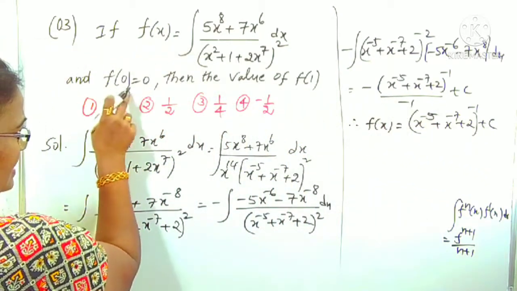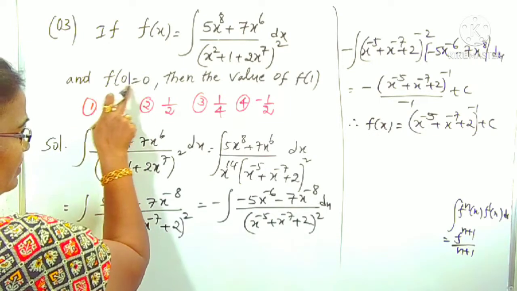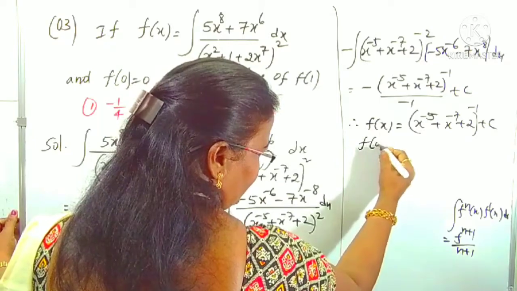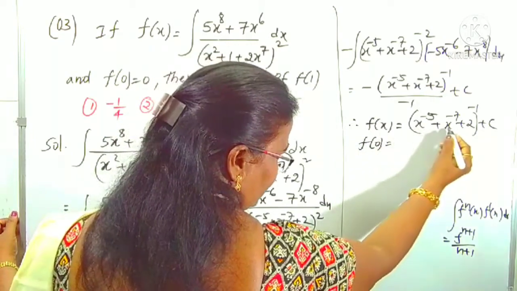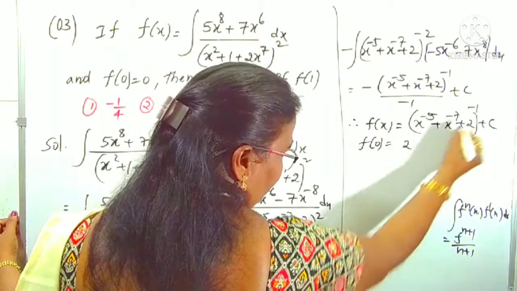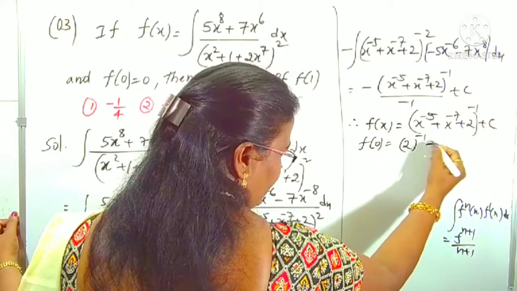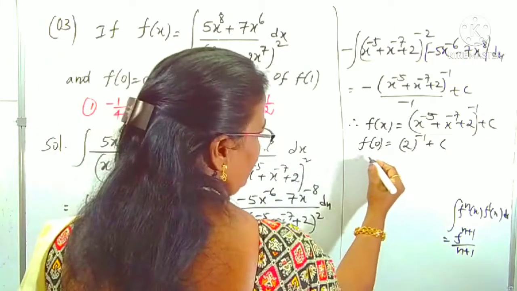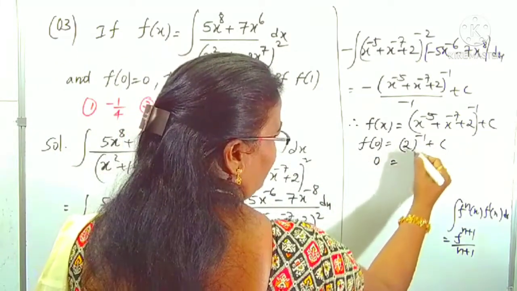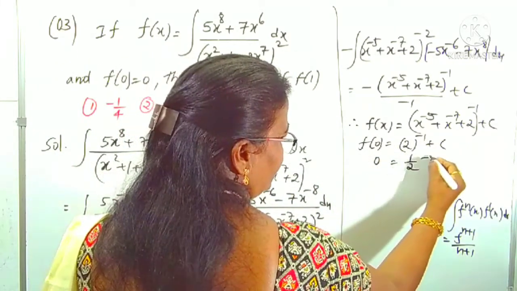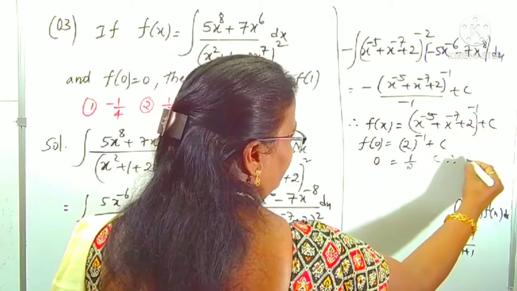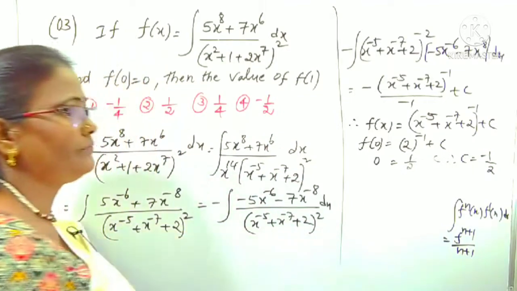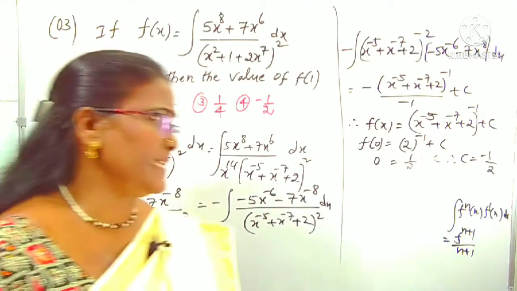What is the meaning of this result? The x value is 0, f of 0 value is 0. Put x as 0 here. f(0) is equal to, x is 0, means 0 plus 2 to the power minus 1, plus c. f of 0 is what here? 0. Therefore, this is 0. Here 2 power minus 1 is 1 by 2, plus c. Therefore, what is the c value? The c value is minus 1 by 2. Right?